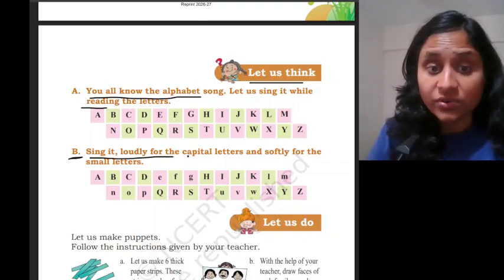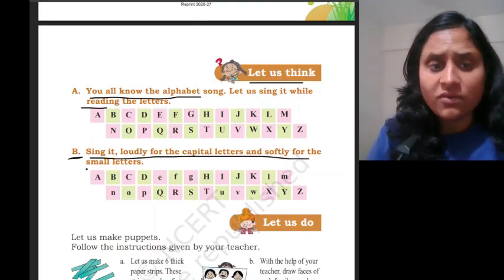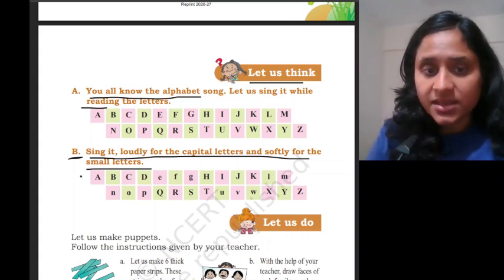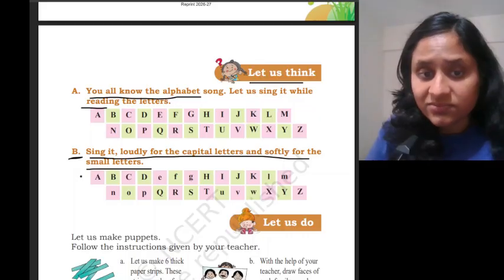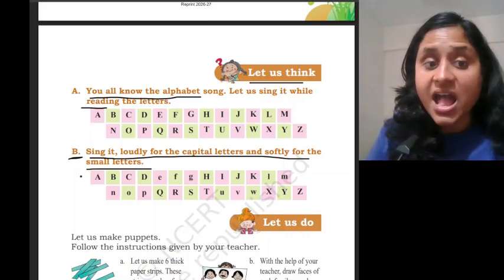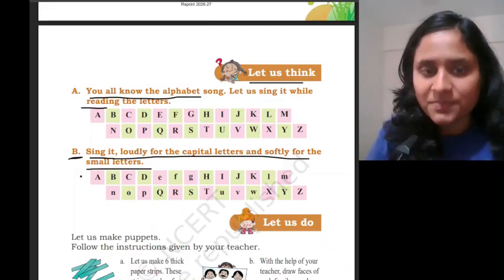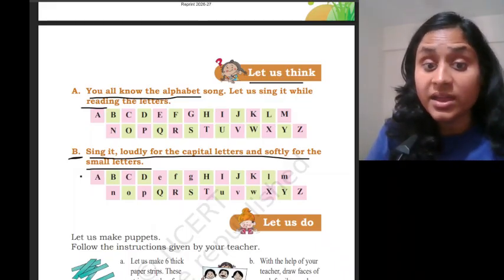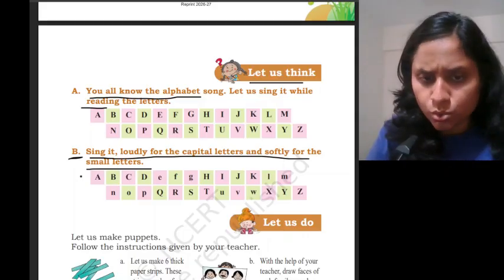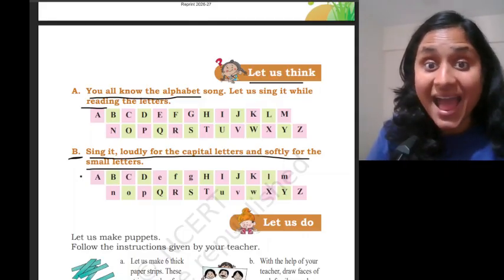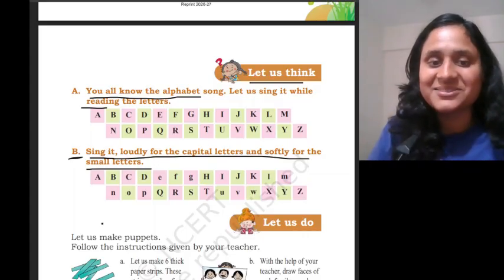Sing it loudly for the capital letters and softly for the small letters. Means A, B, C, D, E, F, G, H, I, J, K, L, M, N, O, P, Q, R, S, T, U, V, W, X, Y, Z. Yes?